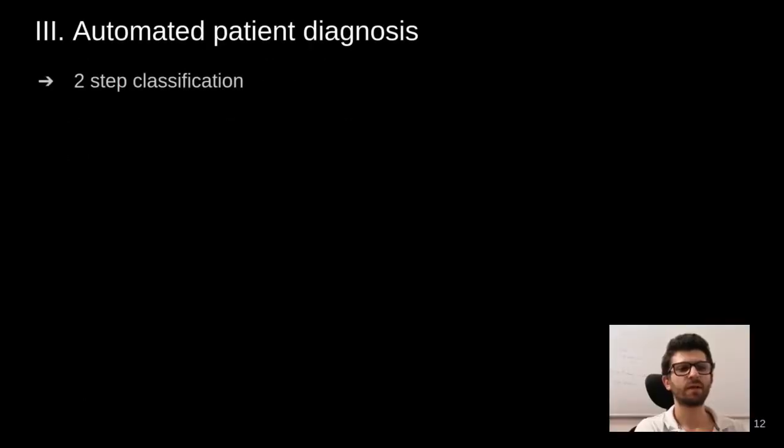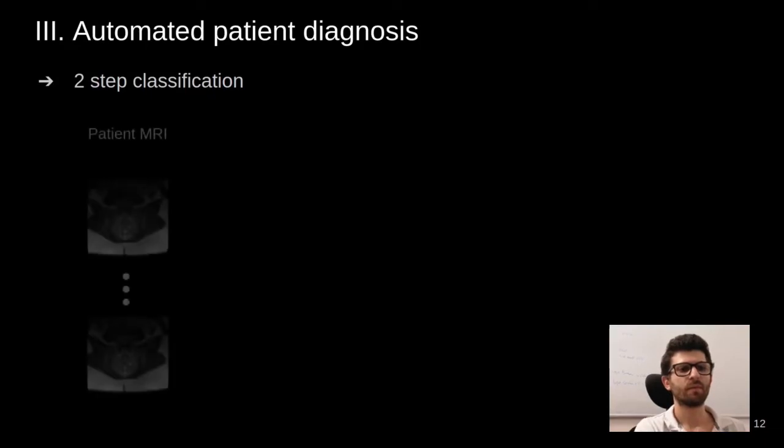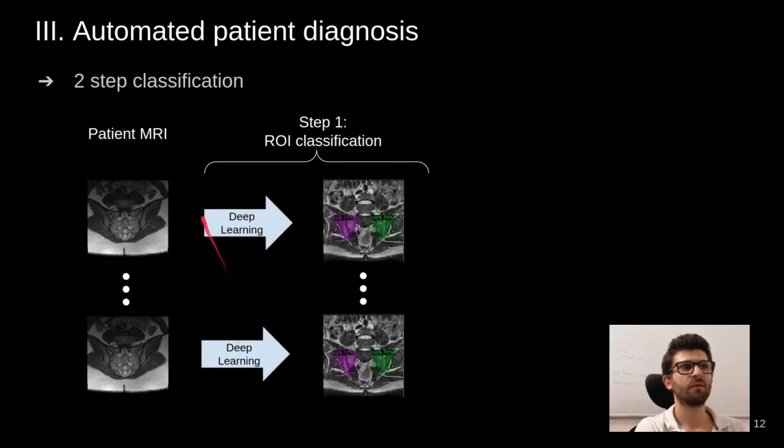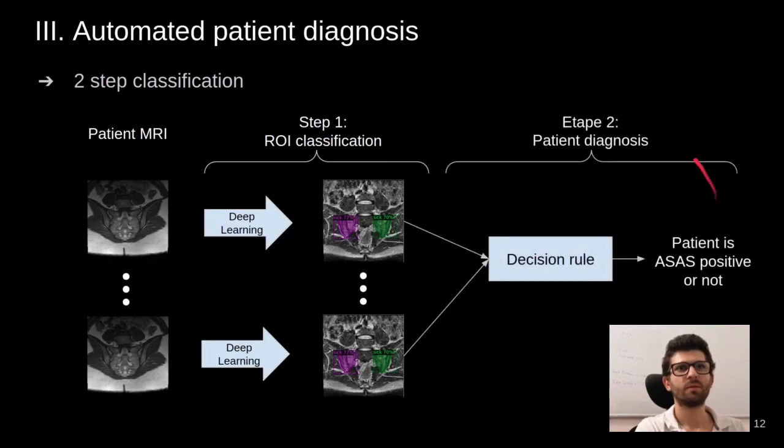The automated patient diagnosis is also performed in a 2-step process. First, we perform the ROI classification using deep learning for each individual slice. Then, in the second step, we perform patient diagnosis by aggregating each result of each slice using a hard-coded decision rule.